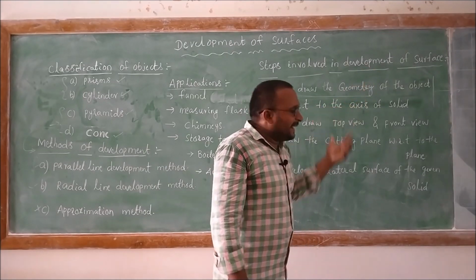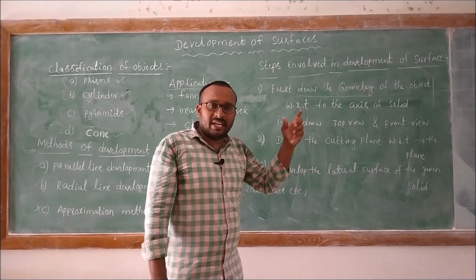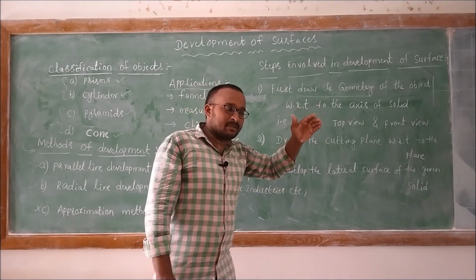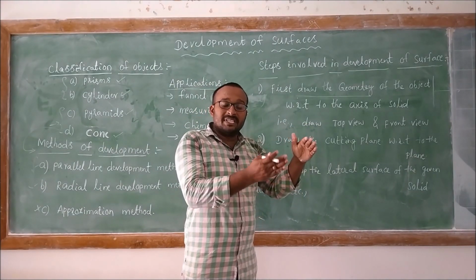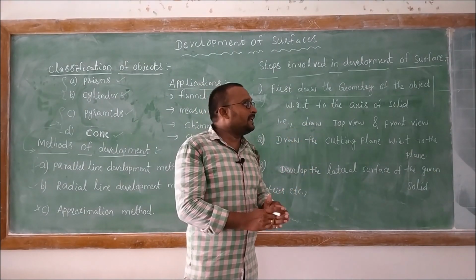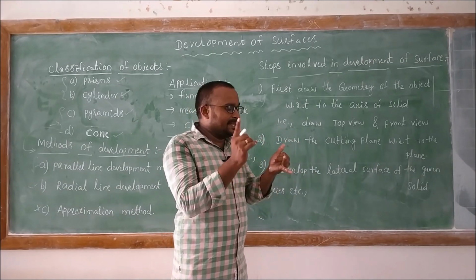Let us say a pentagon having side a and axis height h, then it is resting with its base on HP, or resting with one of its edges on HP. Like that, they will give the geometric statement of the given solid, and then the position of the solid.